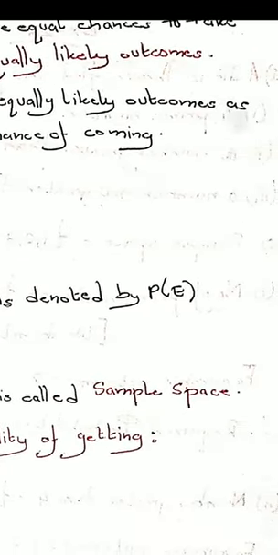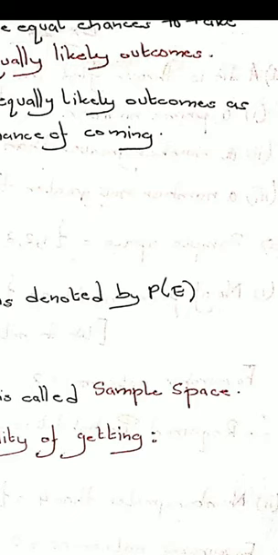I hope all of you followed what I am telling, and that you are clear with the concepts I just discussed. We started with experiment, random experiment, trials, equally likely outcomes. Then we looked at the formula for the probability of an event, and we looked at sample space. Sample space is basically the collection of all outcomes.